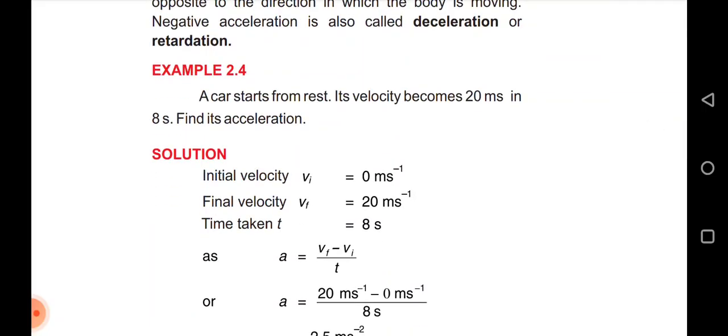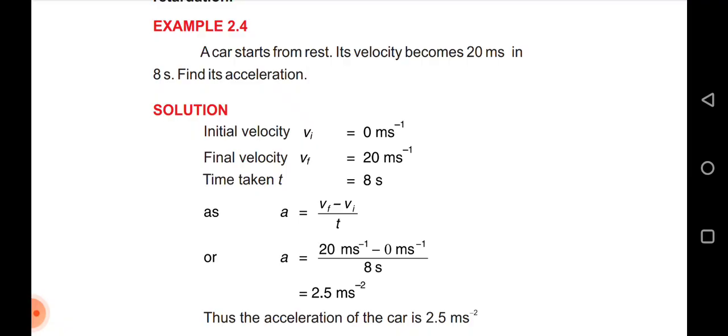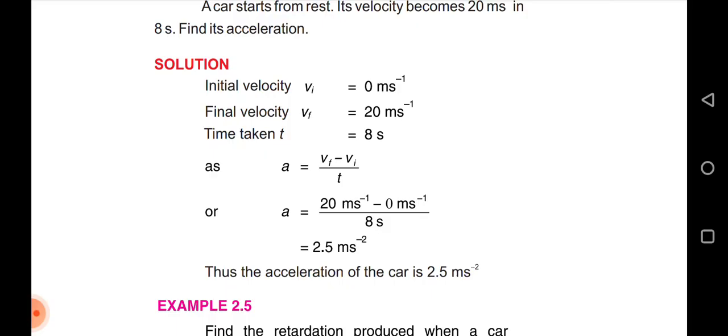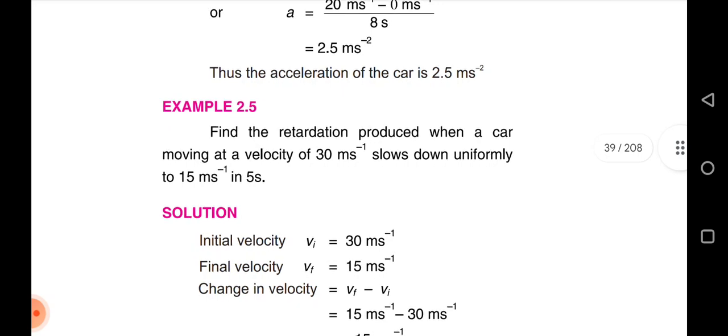Let us discuss example 2.4. A car starts from rest, its velocity becomes 20 meters per second in 8 seconds. Find its acceleration. Initial velocity Vi equals 0. Final velocity Vf equals 20 meters per second. Time equals 8 seconds. As A equals Vf minus Vi over t, A equals 20 minus 0 over 8, and then A equals 2.5 meter per second per second. Thus the acceleration of the car is 2.5 meter per second per second.